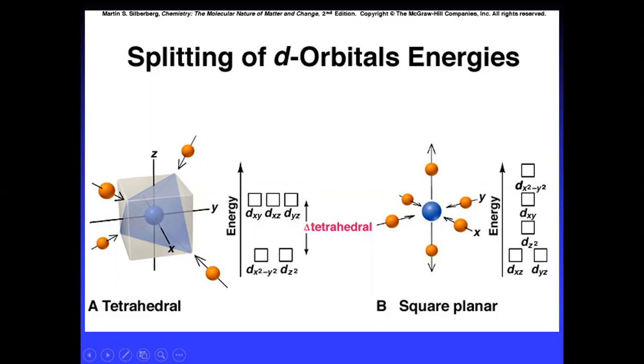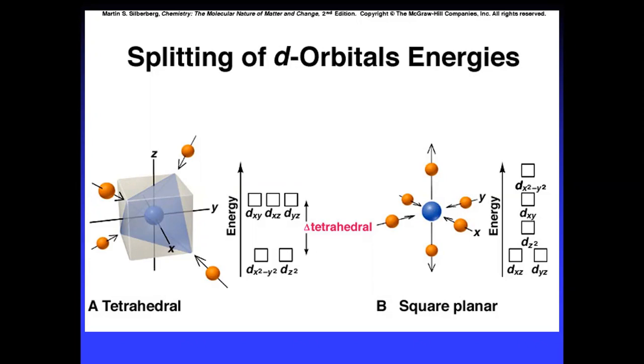Now in the square planar complexes, the ligands are approaching along the axis. Slowly the energy of the d orbitals has risen, and the ligands still approach along the axis.